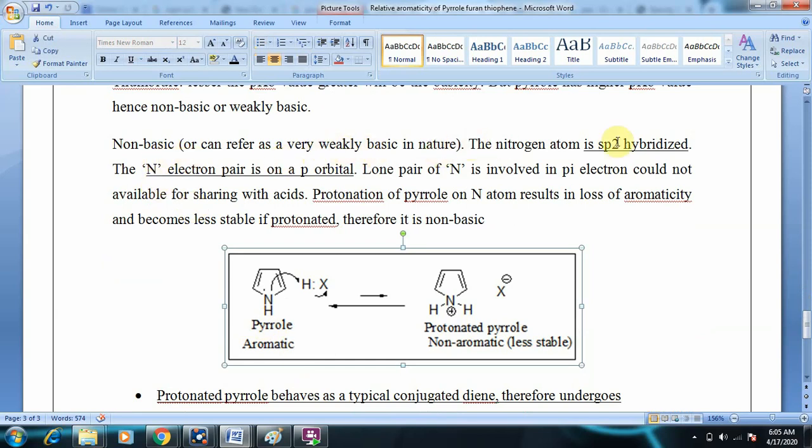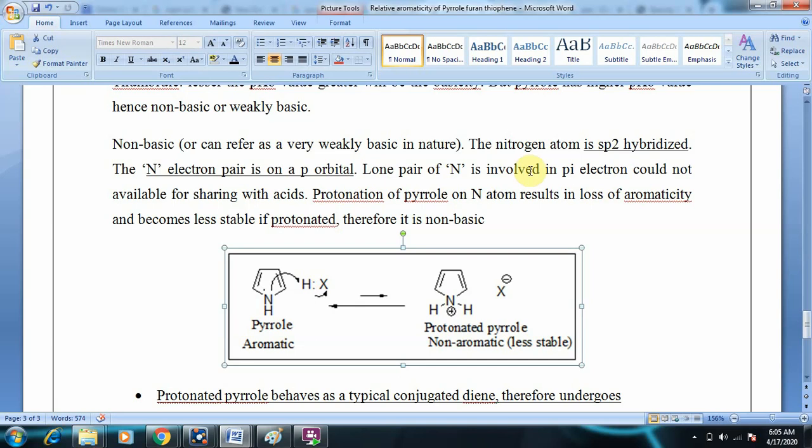The nitrogen is sp2 hybridized, we know from the pyrrole structure. The nitrogen contains a lone pair of electrons in the pure p orbital. The lone pair of electrons on nitrogen is involved in resonance. That is the reason the molecule is aromatic.